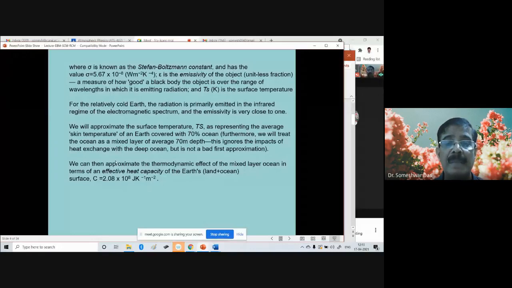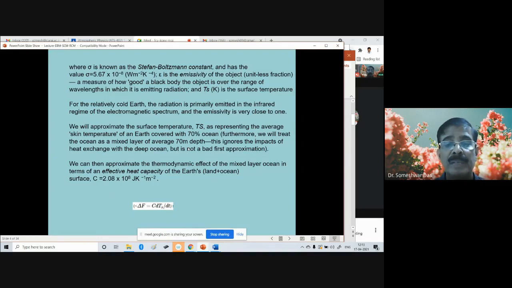The effective heat capacity of the Earth can be approximately given by this value, if we assume the Earth is covered by 70% ocean and its average mixed layer depth is about 70 meters.